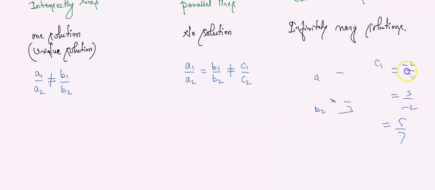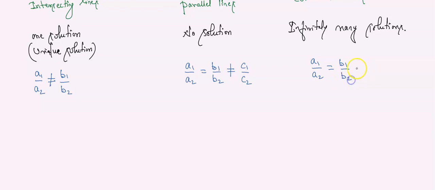Do remember. Now how do we get to know whether they have infinitely many solutions? Answer is, if the A1 by A2 value is equal to B1 by B2, and this value is also equal to C1 by C2, it means all the three ratios are equal to each other. Hence such type of lines we call coincident lines, or infinitely many solutions. अगर तीनों का रेशियो का आंसर सेम आ रहा है. Shall we check one example?